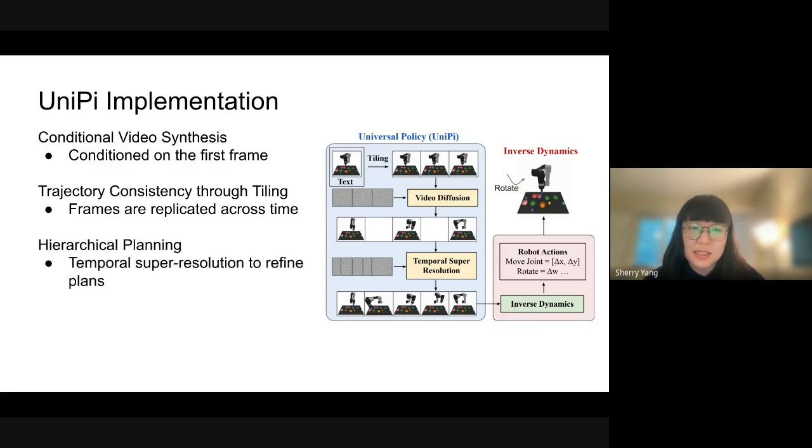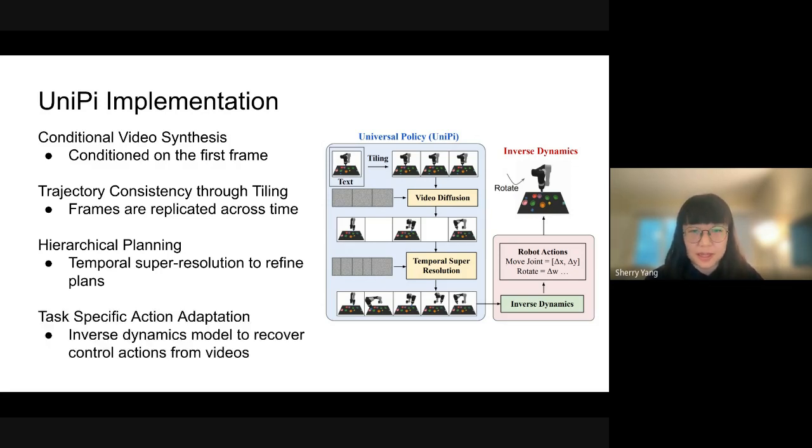Next, we noticed that the temporal super resolution of these text-to-video models actually nicely aligns with the goal of hierarchical planning. Essentially, we subsample the frames at a coarser time scale and fill in the gaps in the middle. This maps to learning the key points of the plan and then filling in the details of the plan.